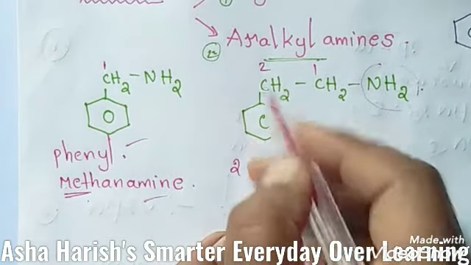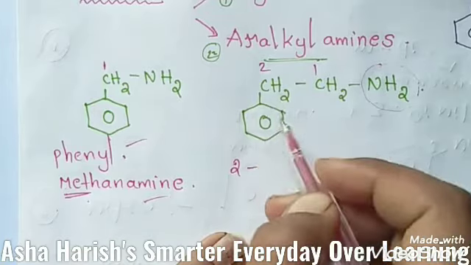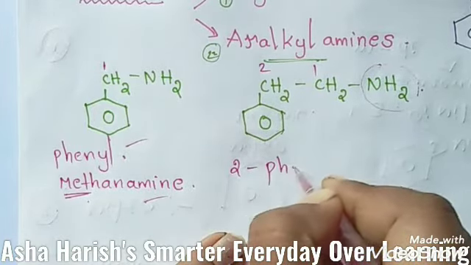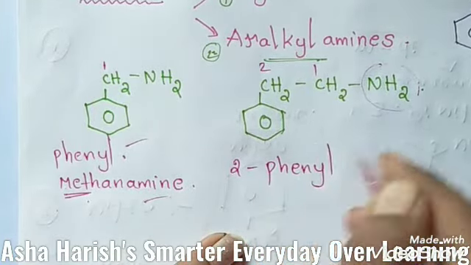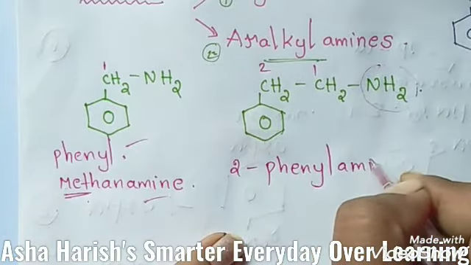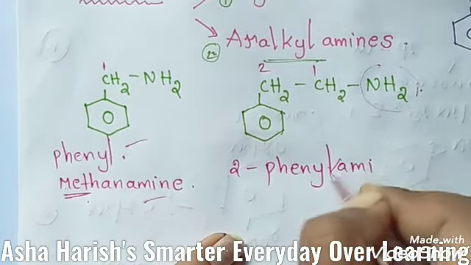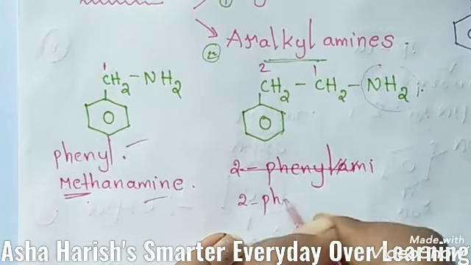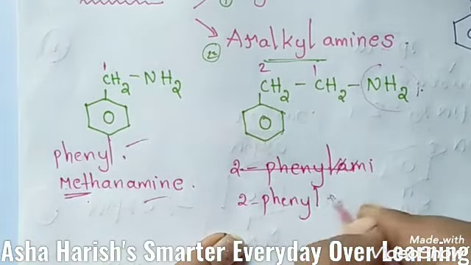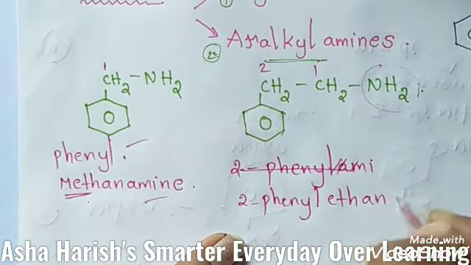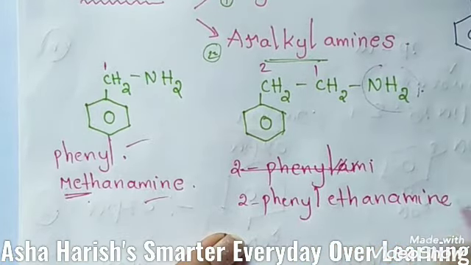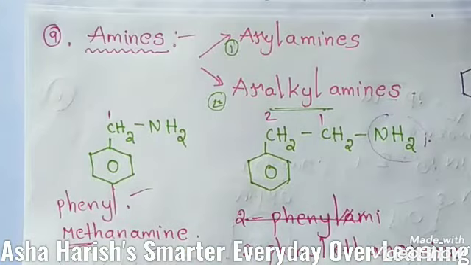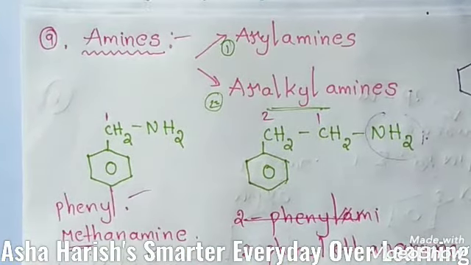Then at the second carbon this aromatic group is located, so 2-phenyl. Here 2 carbons are located, so the root word is eth, so ethanamine. This is about the 9th one, amines.